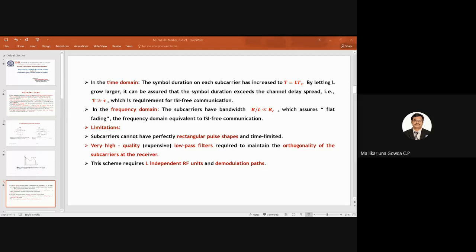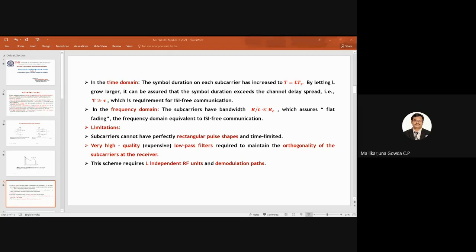So in the frequency domain, what I said is that the subcarriers will have a bandwidth much less than the coherence bandwidth. That will assure flat fading. That is the requirement for intersymbol interference free communication in the frequency domain, we said. So this is how we interpret the multi-carrier modulation in time domain and frequency domain.